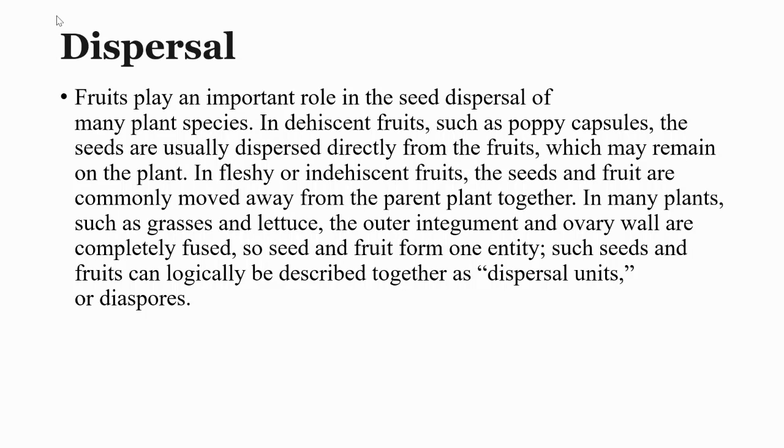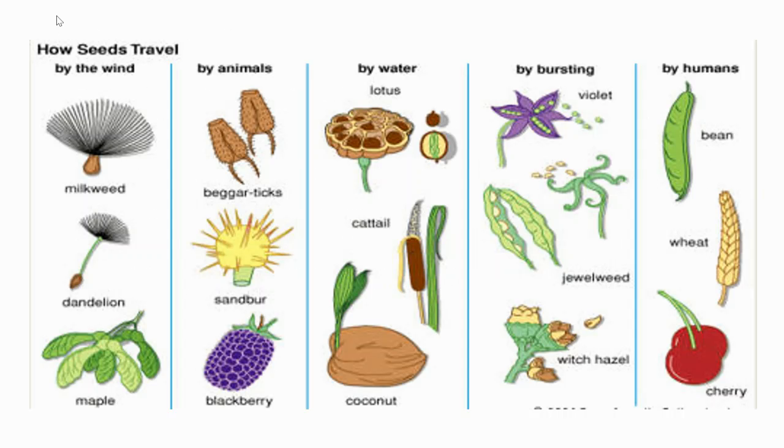In many plants, such as grass and lettuce, the outer integument and ovary wall are completely fused, so seeds and fruit form one entity. Such seeds and fruit can logically be described together as dispersal units or diaspores. These are some methods by which a seed travels: by wind, by animal, by water, by bursting, and by humans.